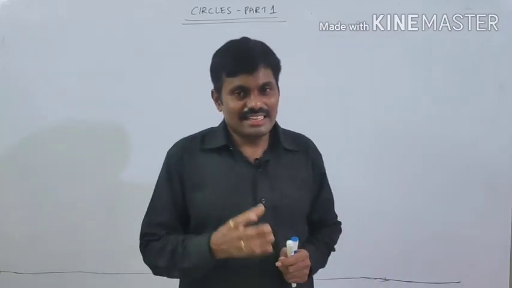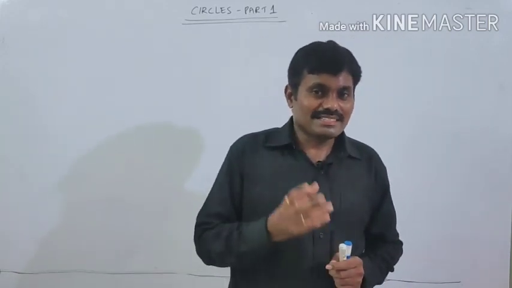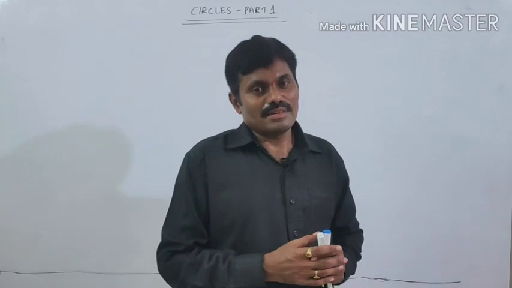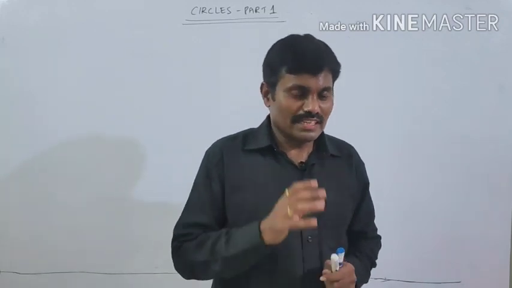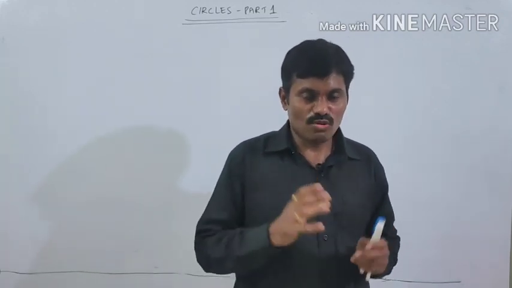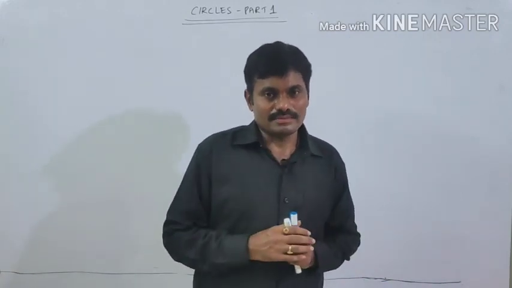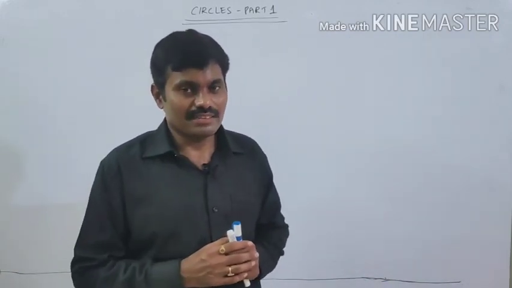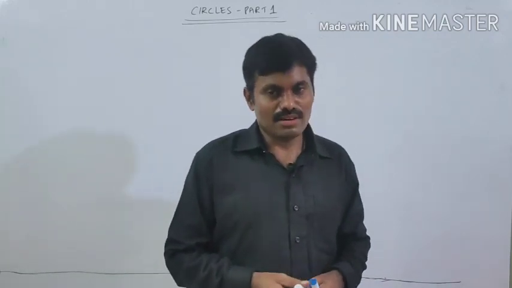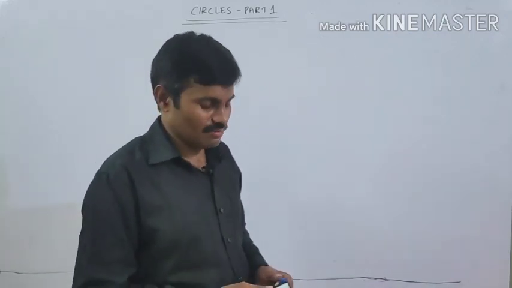So today our topic is circles in intermediate second year, 2B paper, circles in the coordinate geometry part. Circles is the most important topic, and in the board exam, in IPE, it has more weightage.